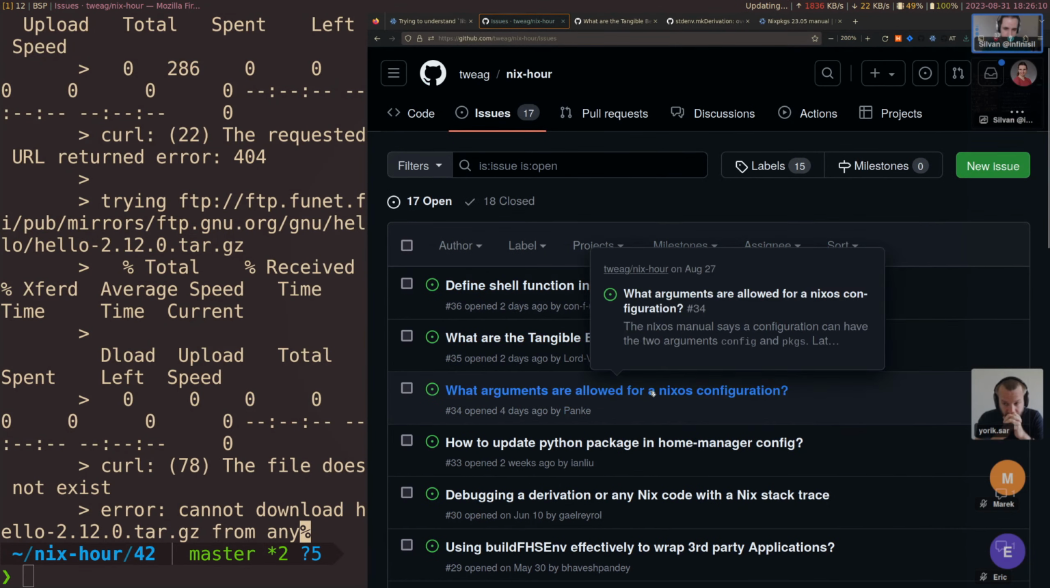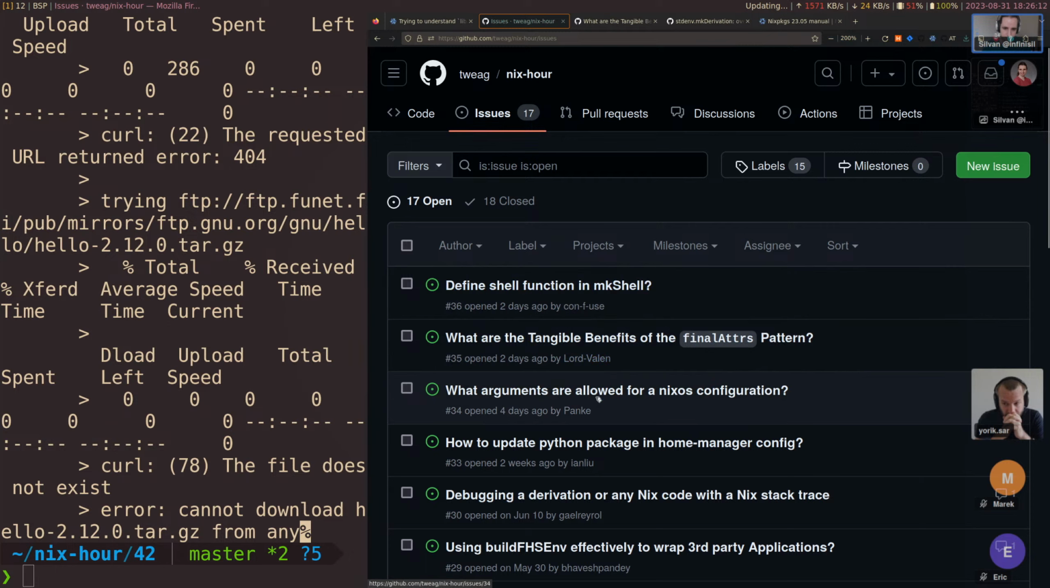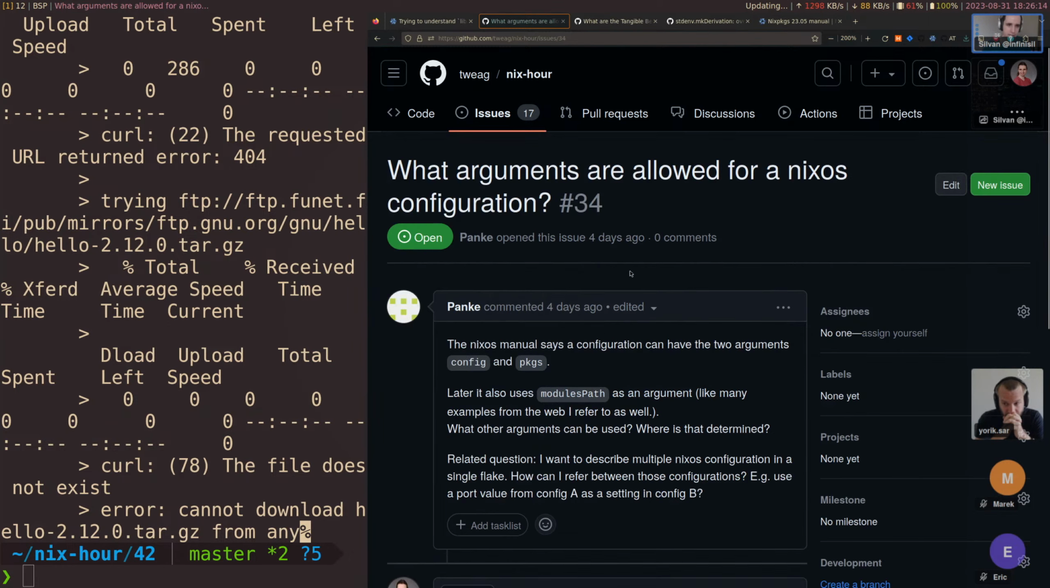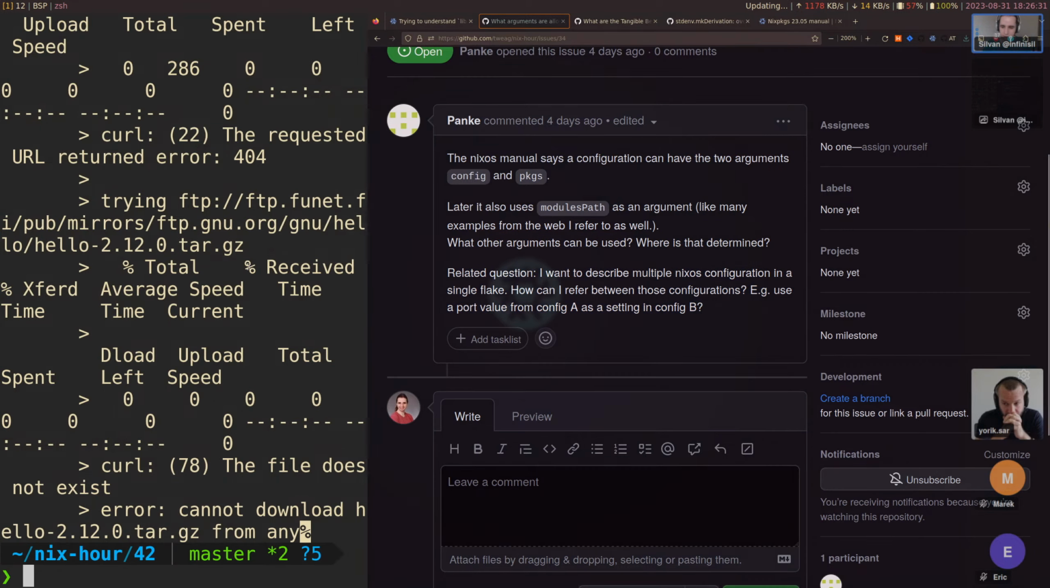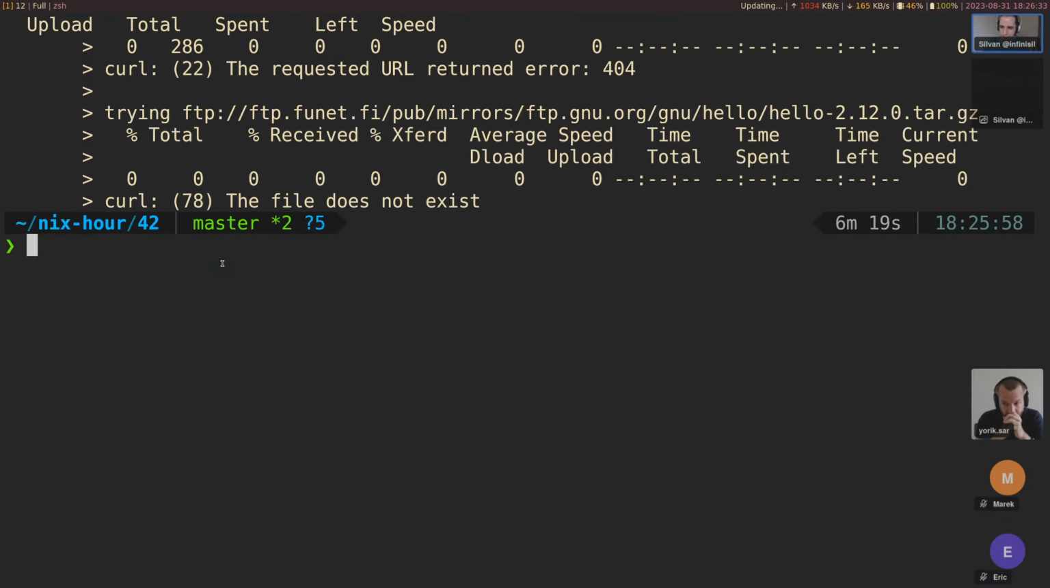So I think this one might be interesting. What arguments are allowed in a NixOS configuration? So we can have two arguments, config and packages. Later also modulesPath is used. What other arguments can be used in a NixOS configuration? Yeah, this is a bit something else. So let's try this out.